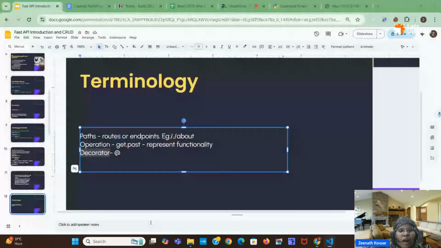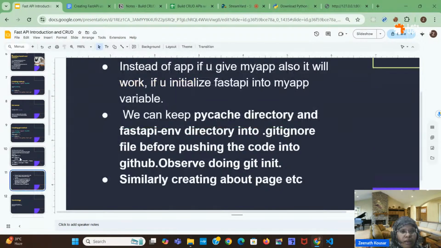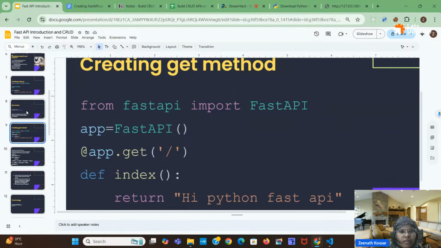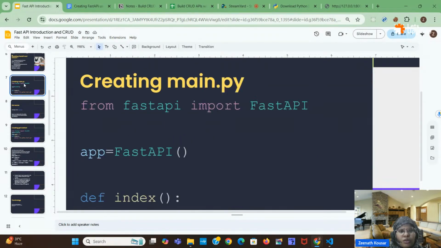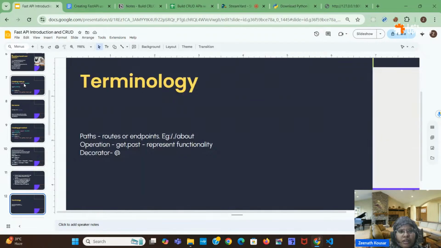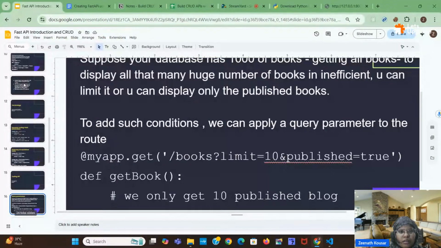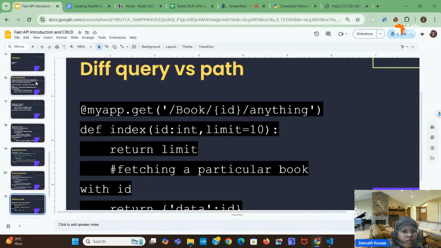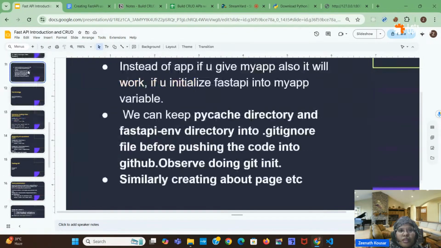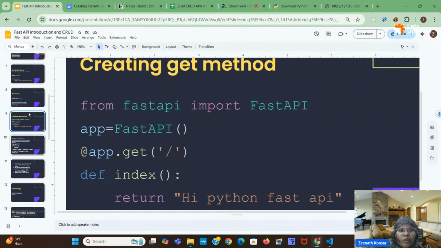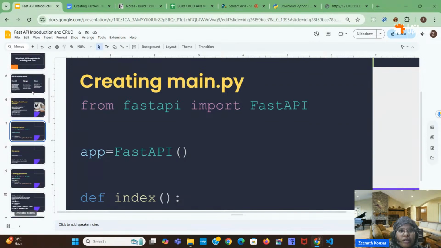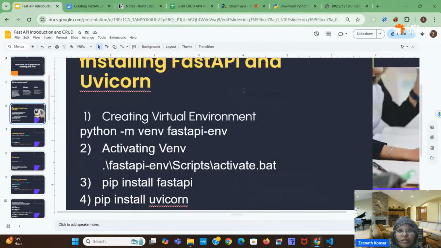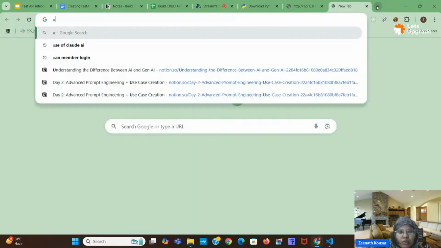Now I will run it with uvicorn. I will show you where I have written the uvicorn.